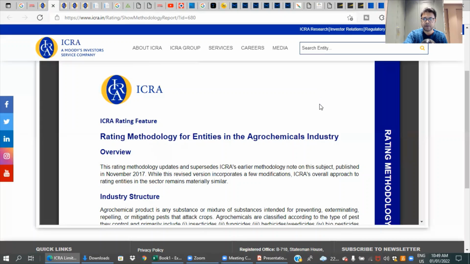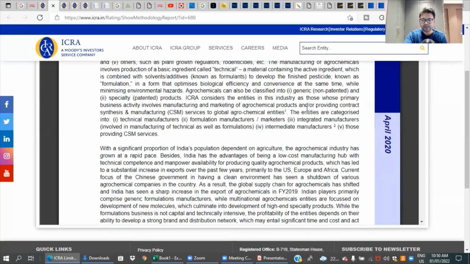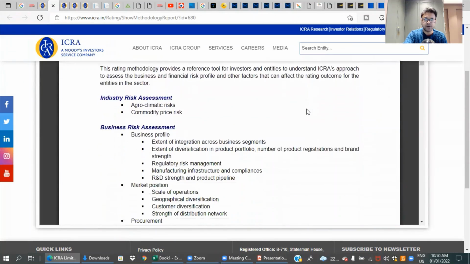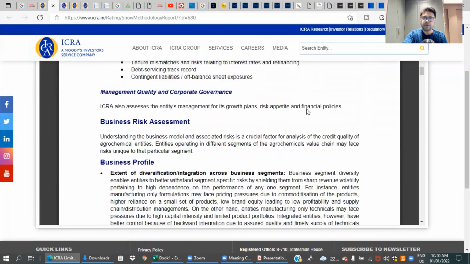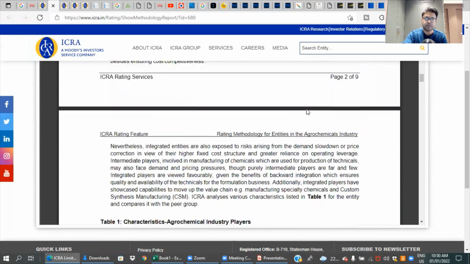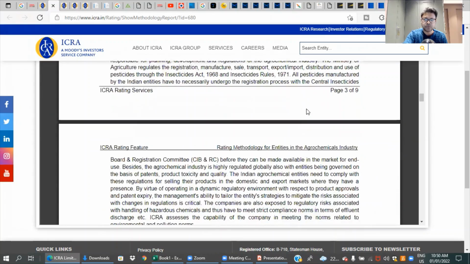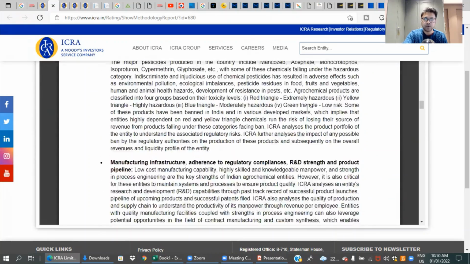What is this sector about? What is the industry structure, sector structure? How many companies are there? What are the various business subsegments? What are the opportunities? What are the various risks? So before you analyze any company, if you know which sector this company belongs to, it's a good practice to just go through the ICRA website and go through this methodology.